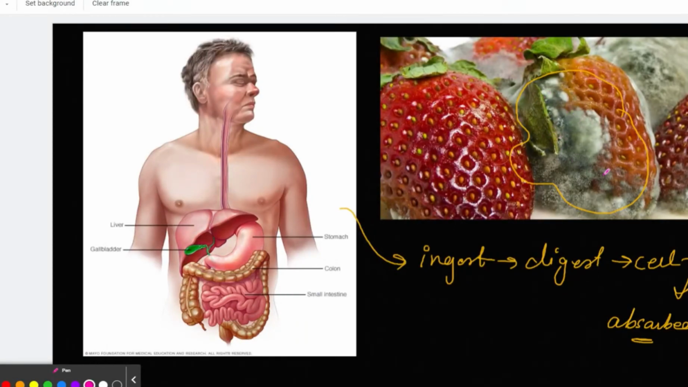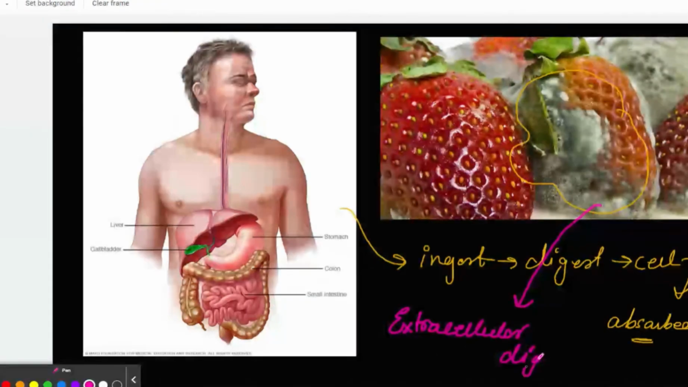Once they decay it, what will happen? They will absorb the nutrients from it. So this is called extracellular digestion. It's a type of digestion. How does that happen? Extracellular means outside the cell. The digestion doesn't happen inside the cell. In humans, it happens inside the cell, but over here, extracellular means outside the body. They will first digest the food and then absorb the nutrients.